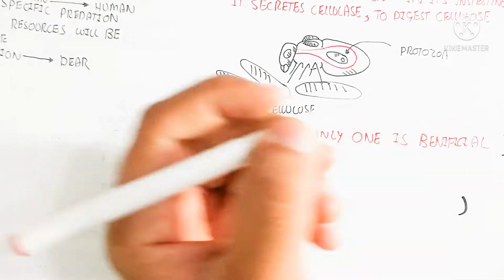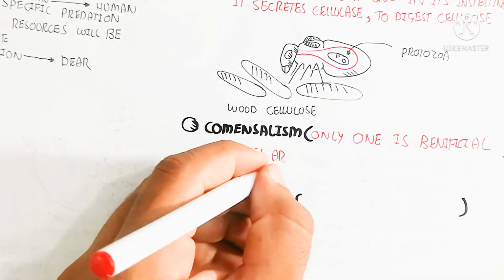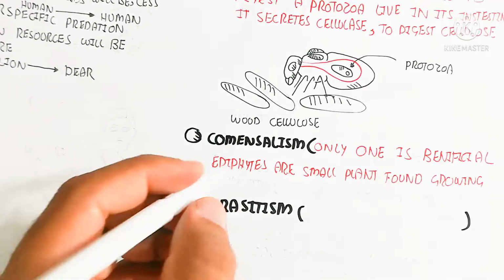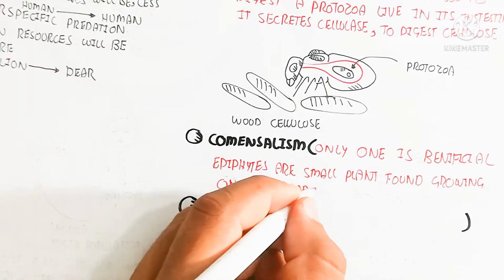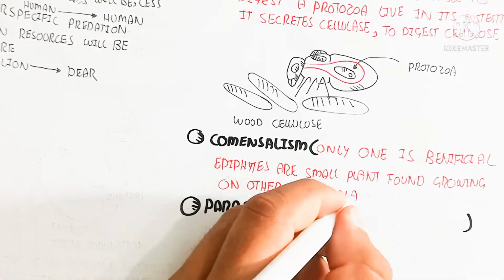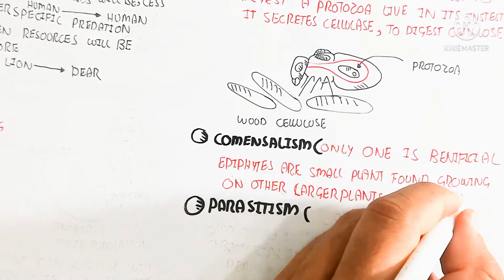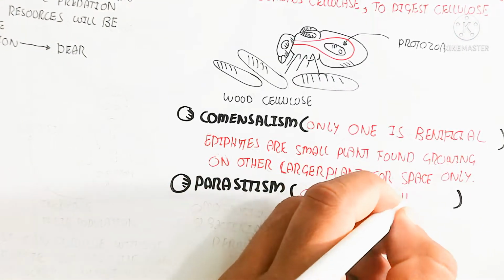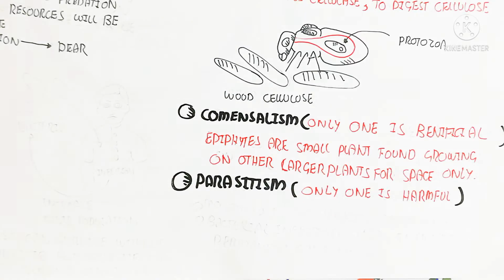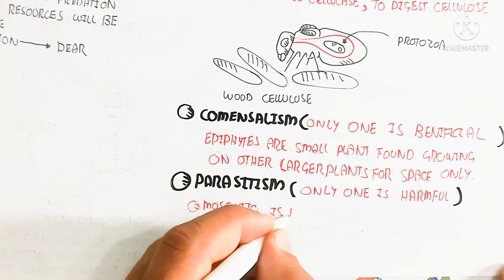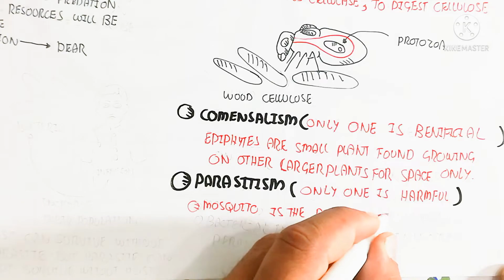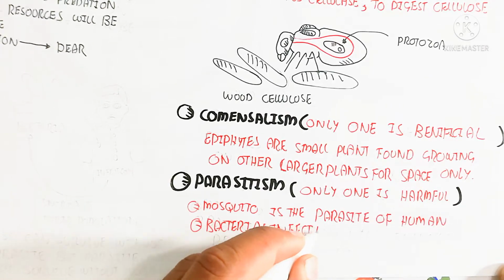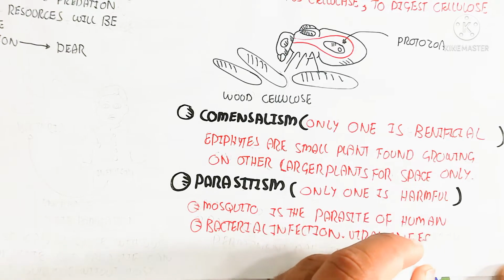So commensalism is where only one is beneficial. For example, an epiphyte is a small plant found growing on other large plants for space only. So it is using the space. Epi means above the large plant, and phyto means plant. So one individual, for example the epiphyte, can be beneficial, but the large plant is neither harmed nor benefited.